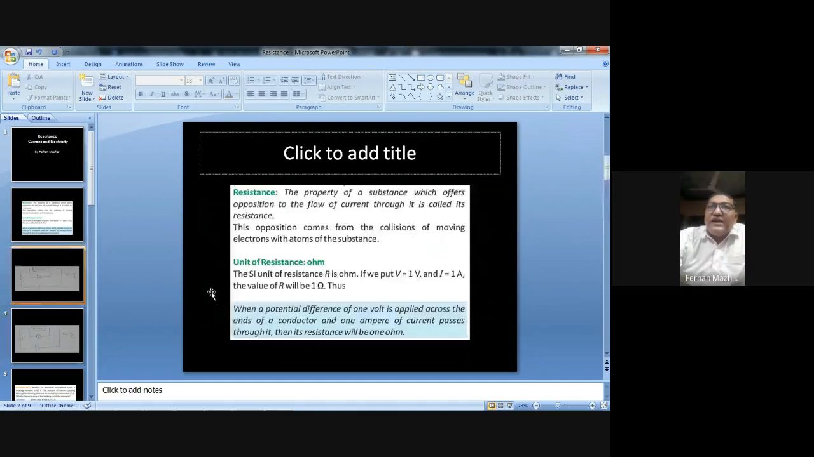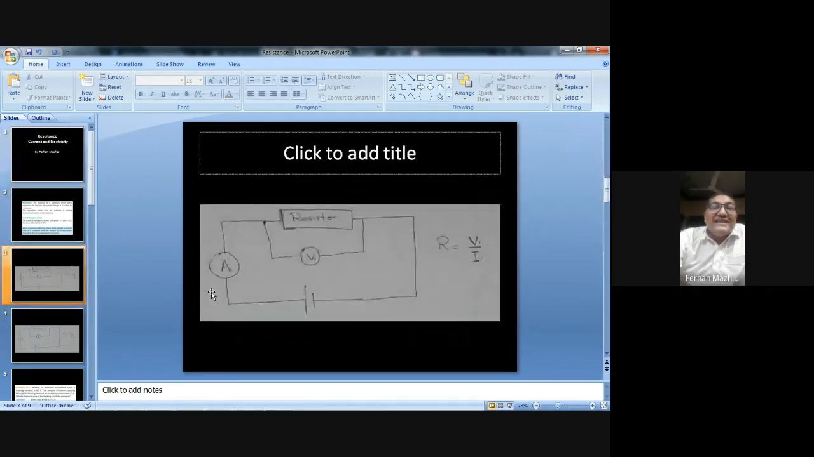Okay. So today we have learned about the resistance and how to measure the resistance by using voltmeter and ammeter.